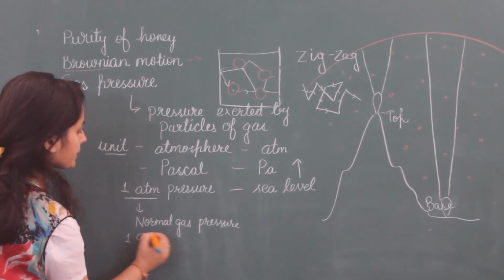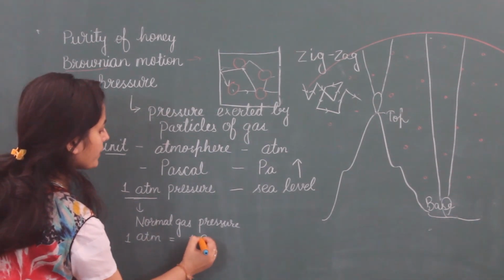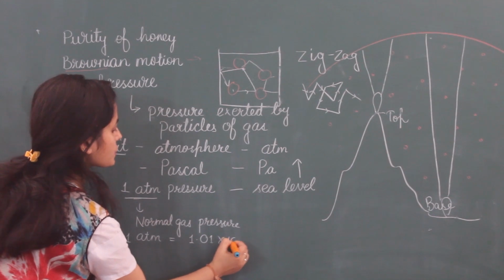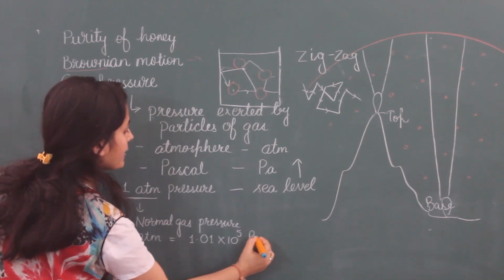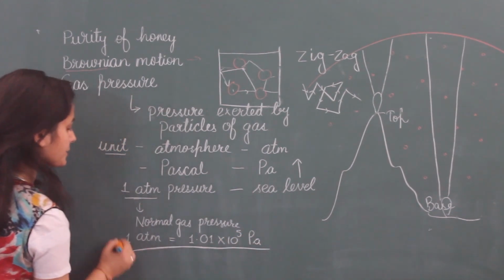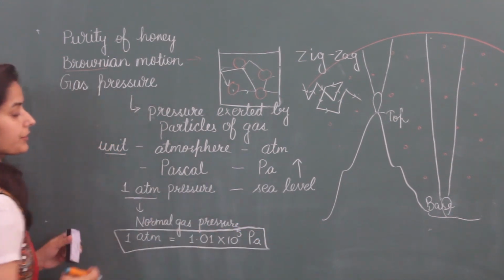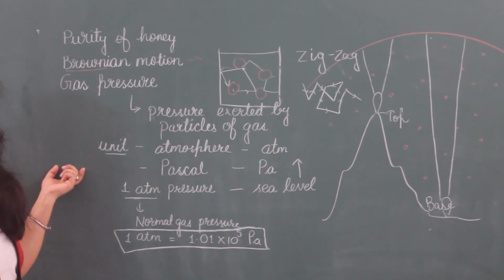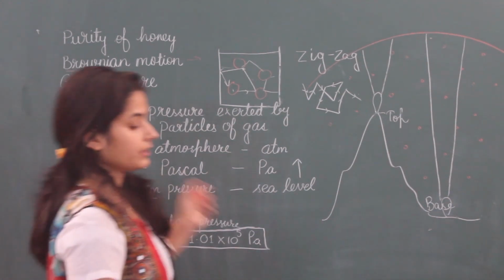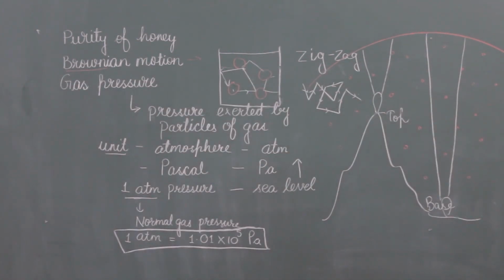1 atmosphere is equal to 1.01 into 10 raised to power 5 Pascal. This is the relationship between atmosphere and Pascal. These are two different units to measure gas pressure. Okay, now we will study next topic.